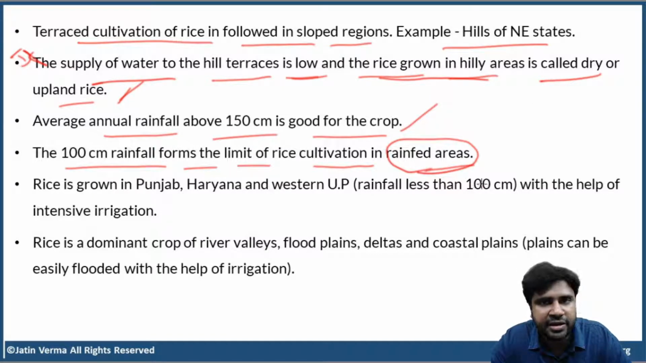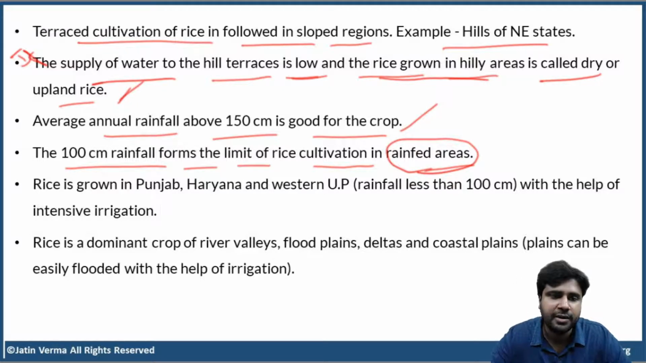In well irrigated areas, you can cultivate rice throughout the year. Not a big issue. But in rain-fed areas, only those areas which have annual rainfall of 100 centimeter are suitable for cultivation of rice. If the annual rainfall is below 100 centimeter, then those areas can never produce a good rice crop. So, the 100 centimeter annual rainfall forms the limit of rice cultivation in rain-fed areas.